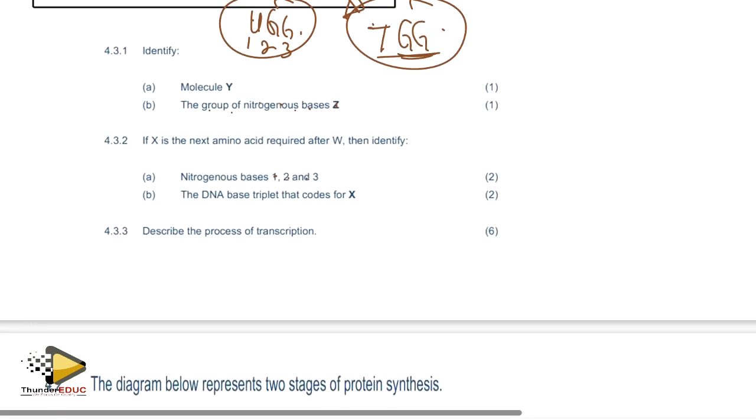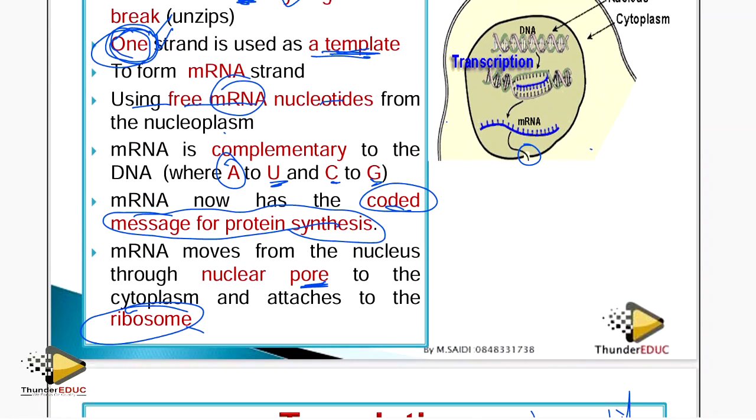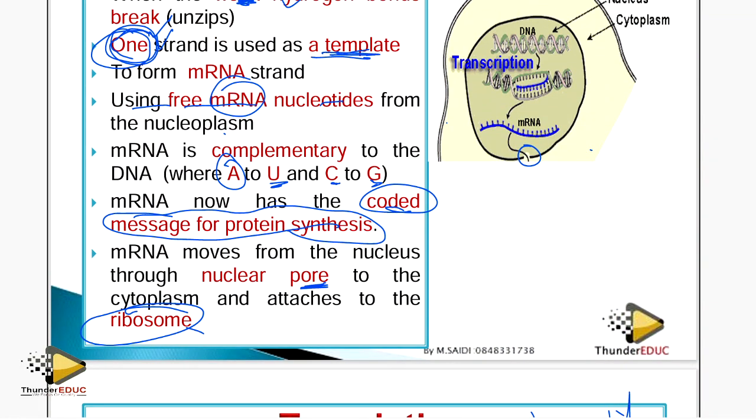The DNA double helix unwinds, weak hydrogen bonds break, and then form two separate strands. One strand acts as a template for the formation of a messenger RNA using free floating RNA nucleotides from the nucleoplasm, and then a complementary strand is formed whereby adenine complements uracil, and guanine pairs with cytosine. This messenger RNA formed has coded information for protein synthesis, and then it moves out of the nucleus to the ribosome via the nuclear pore.